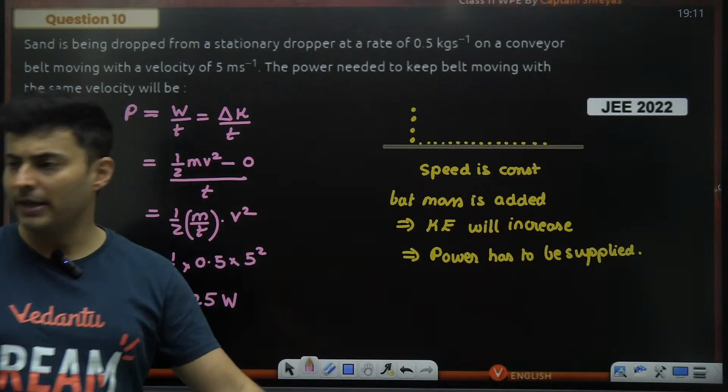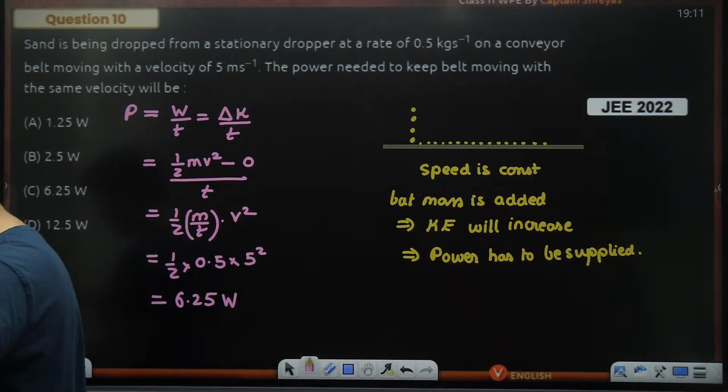Is that right? Everybody with me? Yep. Perfecto. Amazing. Clear? Just check this out. M into half v square, power is dm by dt, 2.5. What is that 2.5?